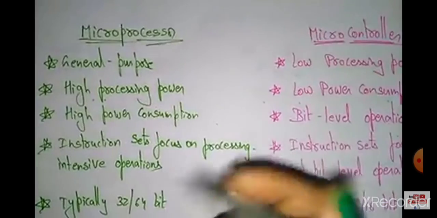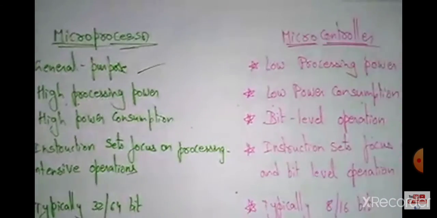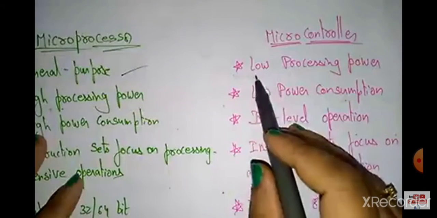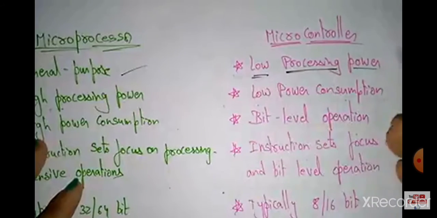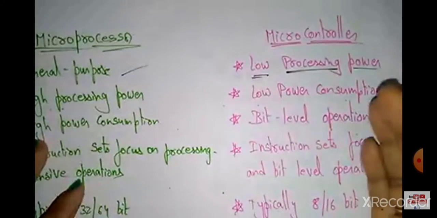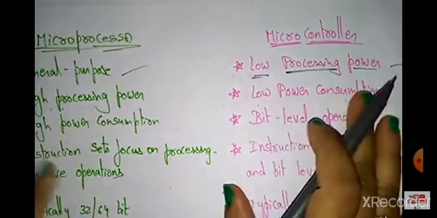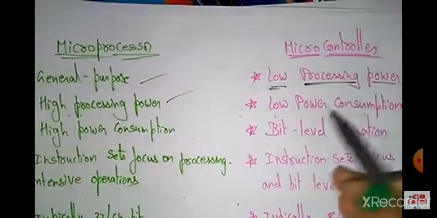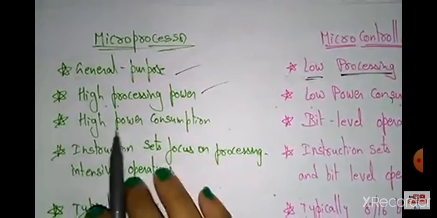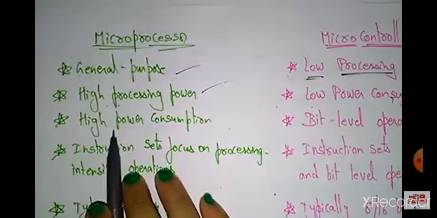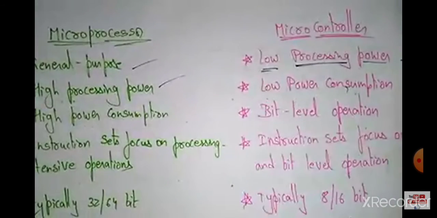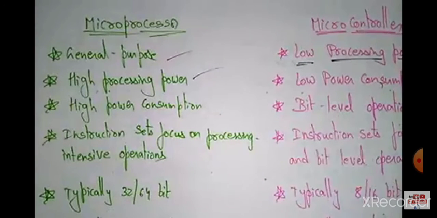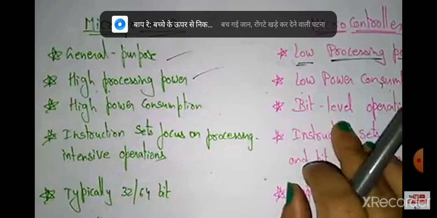Now I said the microprocessor is a general processor, whereas coming to processing, the microcontroller always has low processing power. When compared to the microprocessor, the microcontroller always has low processing power, whereas the microprocessor has high processing power. And coming to consumption, the microprocessor has high power consumption and the microcontroller has low power consumption. And here the microprocessor uses bit level operations.